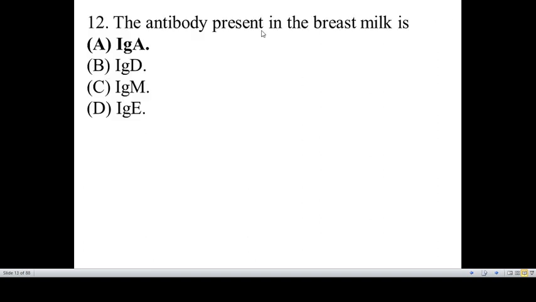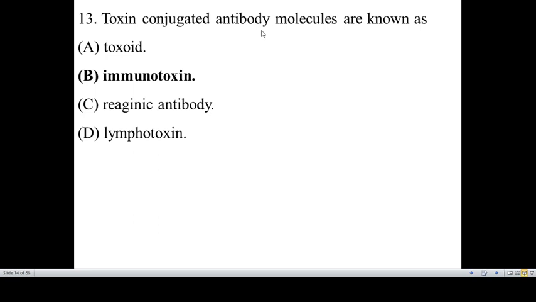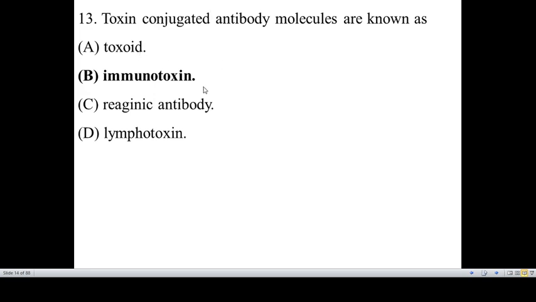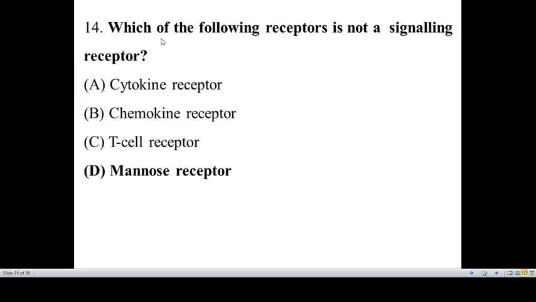Antibody presence in breast milk is IgA. Toxin conjugated antibody molecules are called immunotoxins. So you should know about what is meant by toxoid and lymphotoxins also. Which of the following receptors is not a signaling receptor? A cytokine receptor, chemokine receptor, and T cell receptor are involved in signaling, whereas the mannose receptor is not involved in signaling.